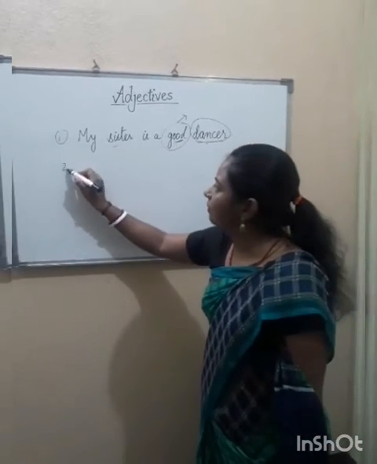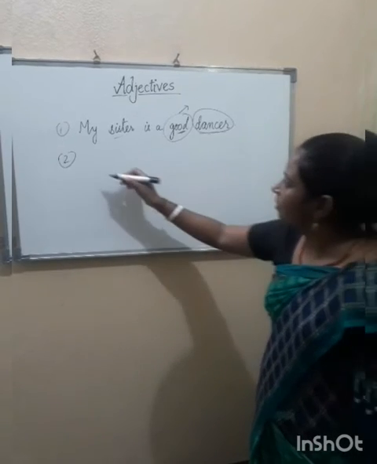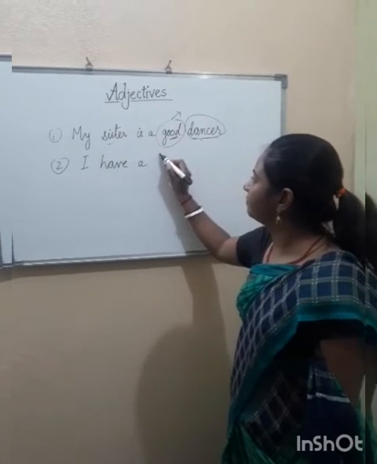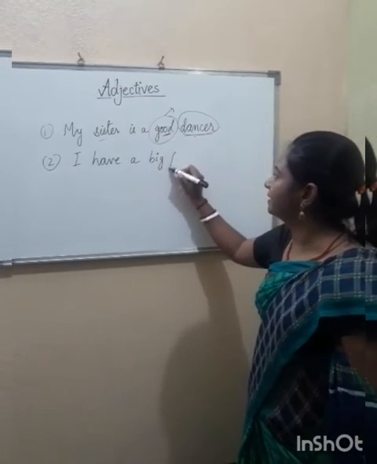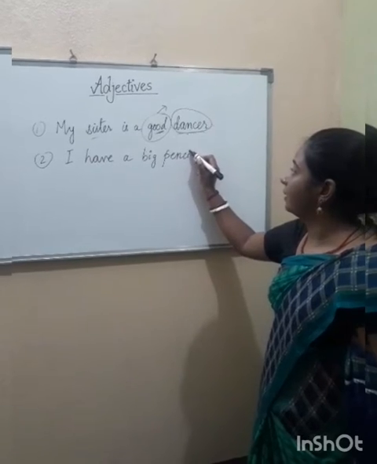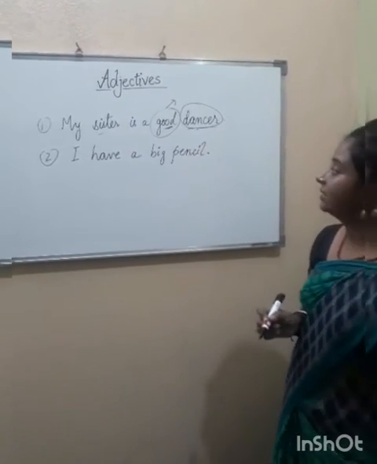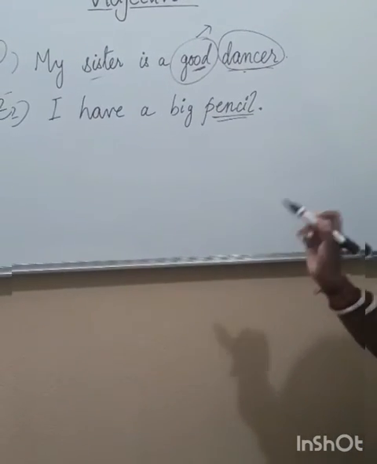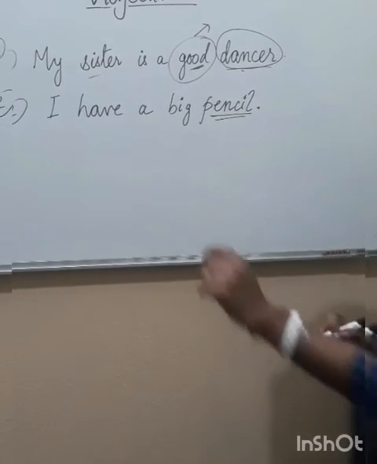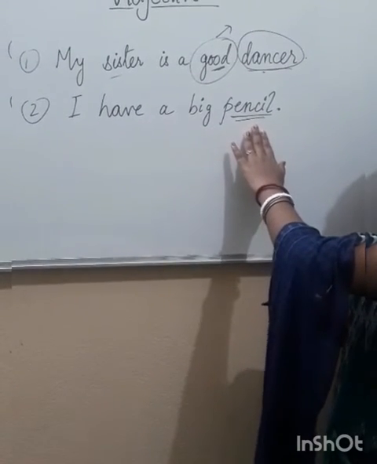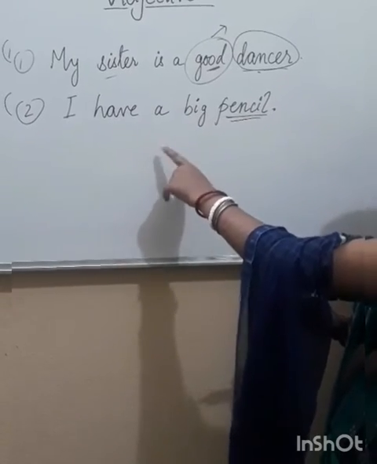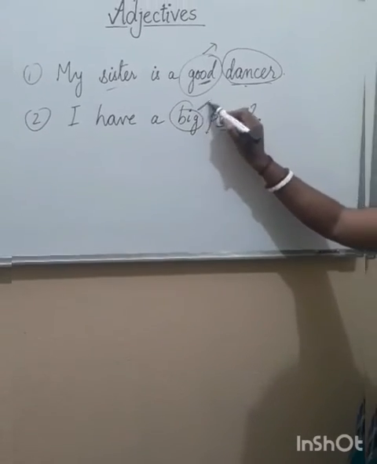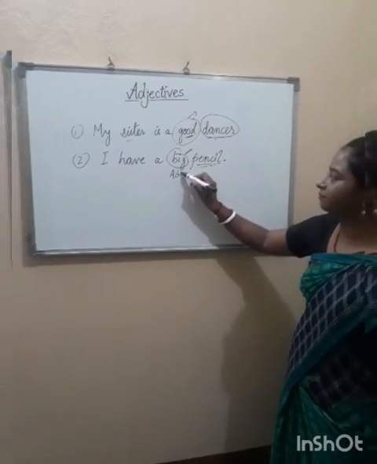Another example, have a look here. I have a big pencil. I have a big pencil. Now in this sentence, see the noun. Which one is noun here? Pencil. This word pencil is noun. Now which word is describing this word noun? Which is a describing word in this sentence? Big. I have a big pencil. So big is the describing word. It means this is adjective.